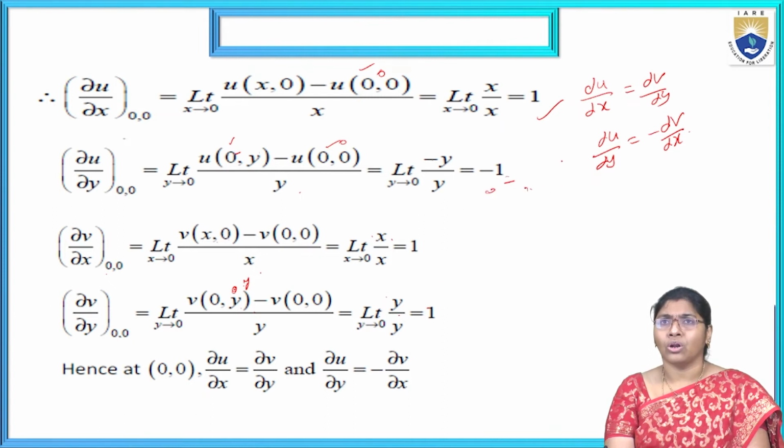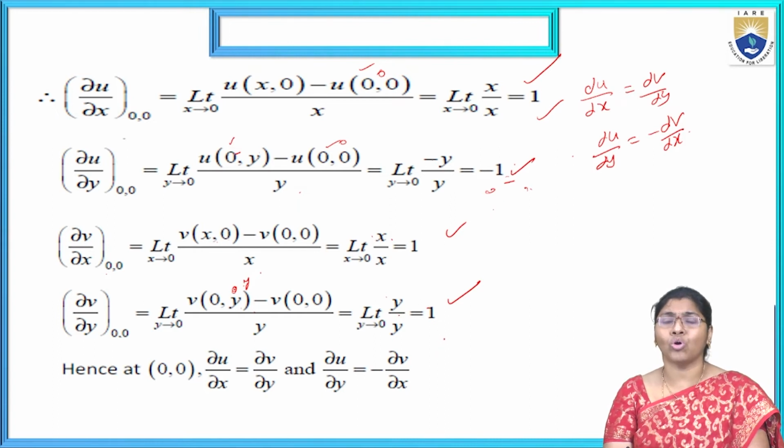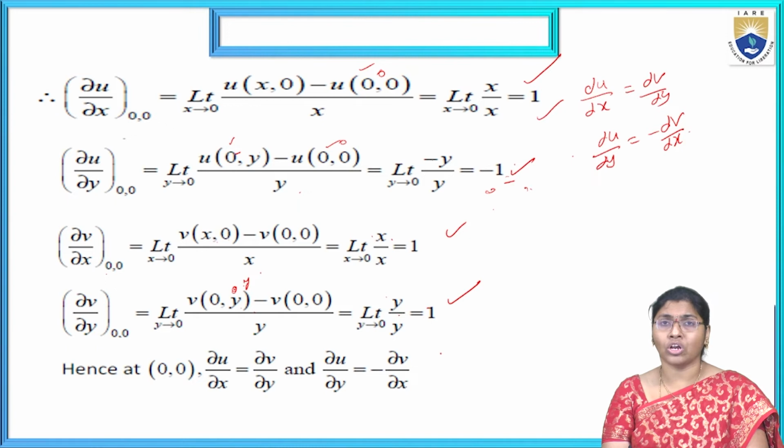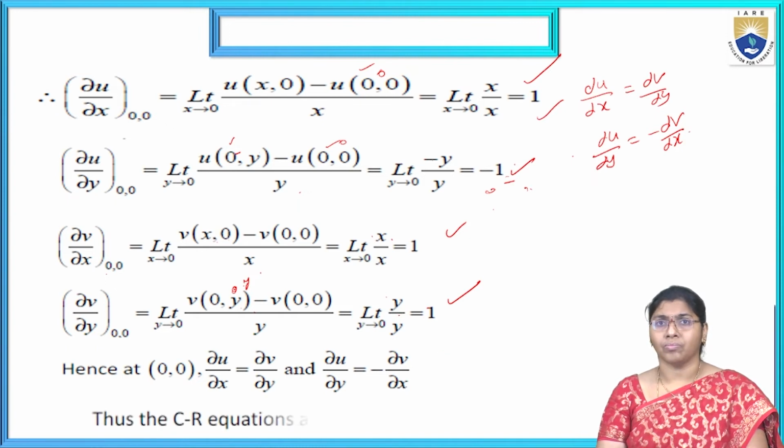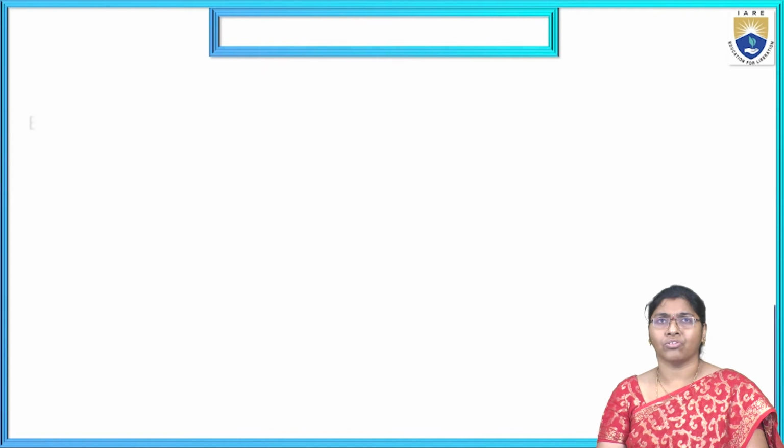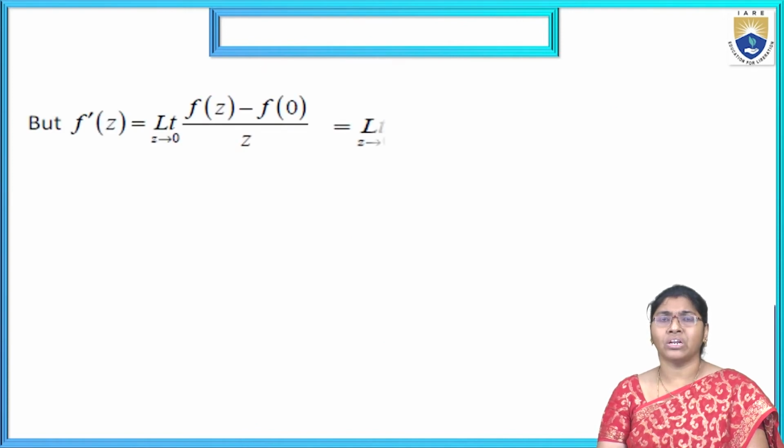Now dou u by dou x and dou v by dou y are both the same. Also dou v by dou x and minus dou u by dou y are both the same. Then the function at 0, 0 satisfies the conditions. Therefore, the CR equations are satisfied at the origin.